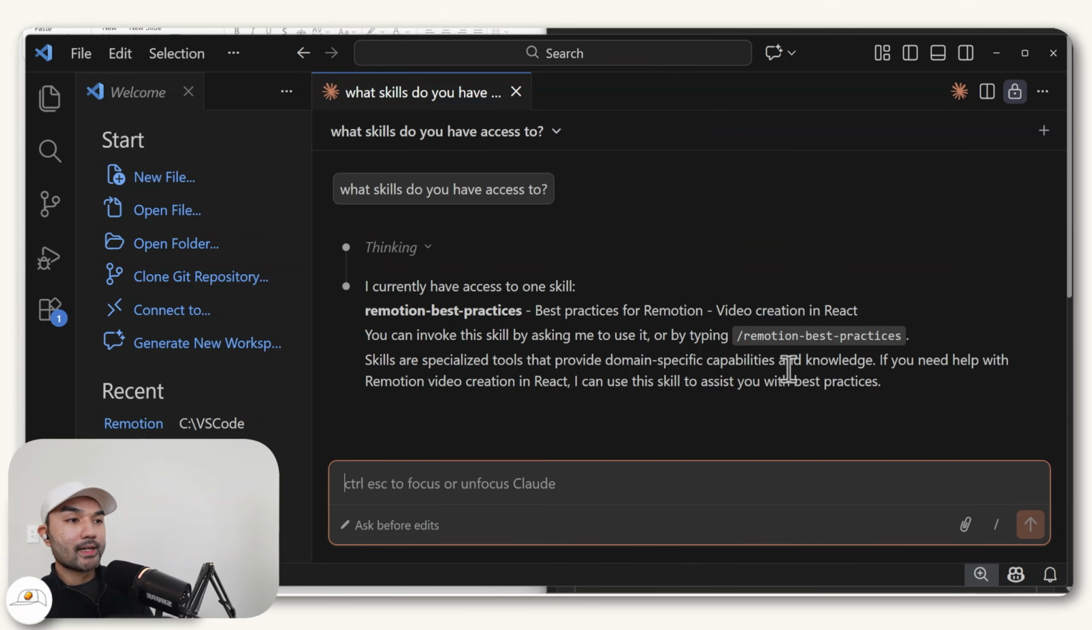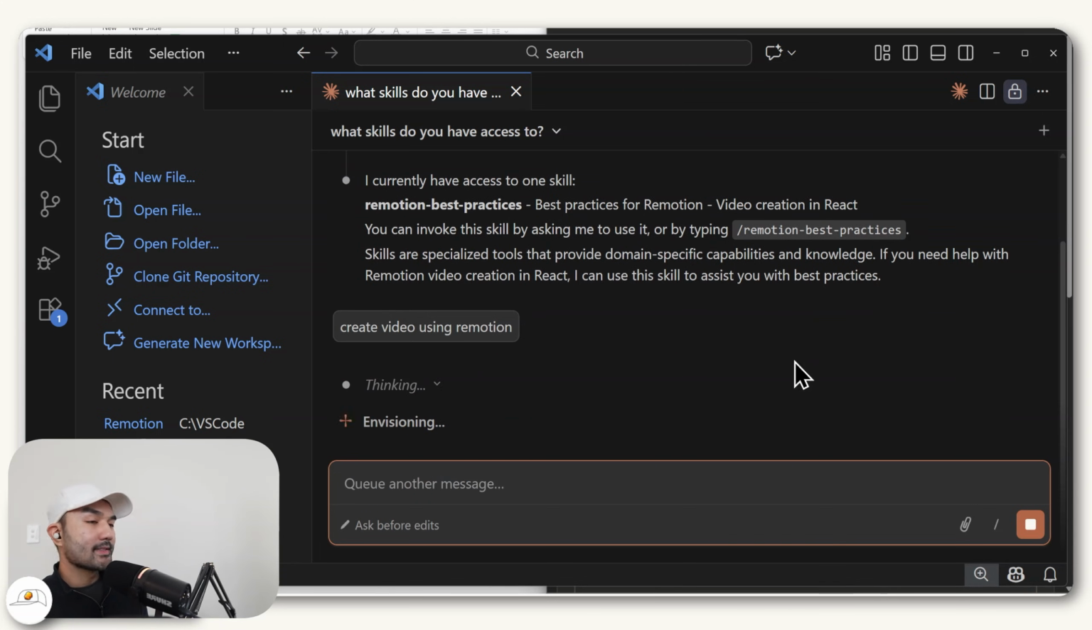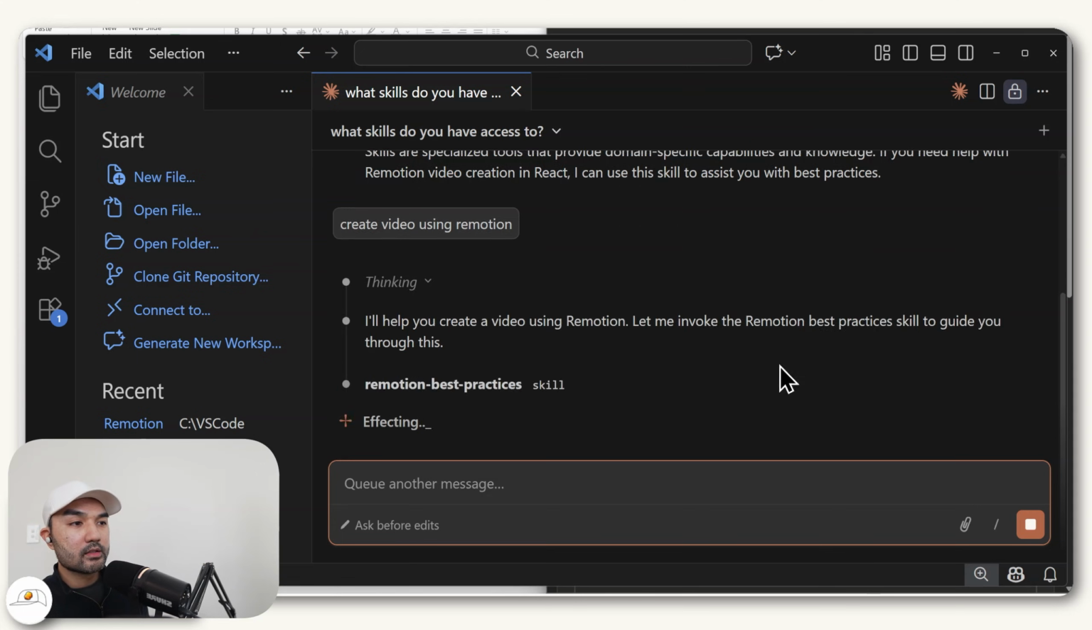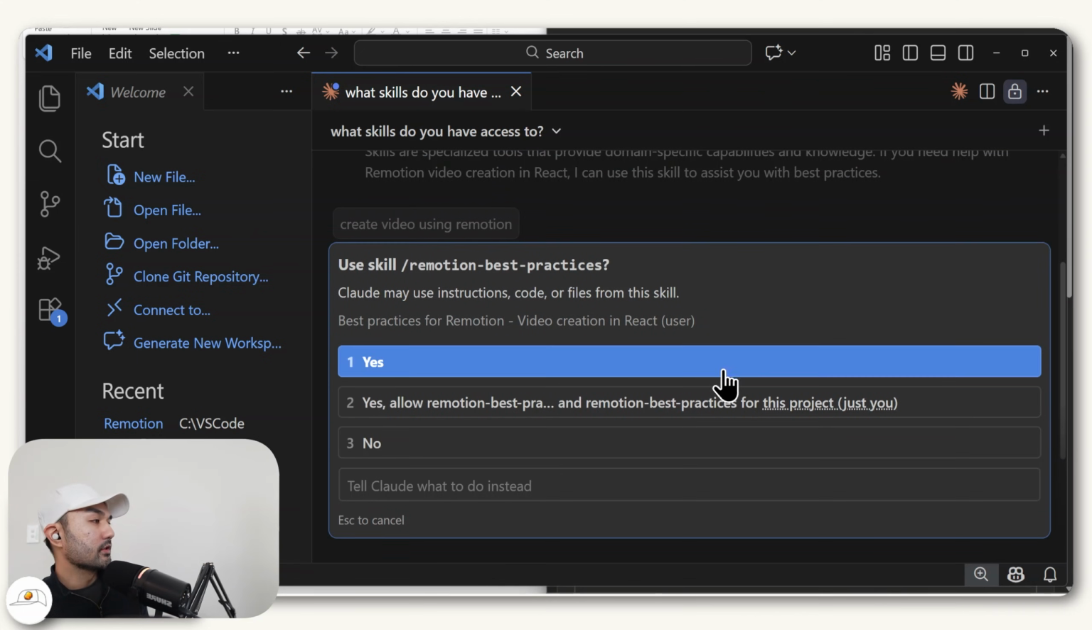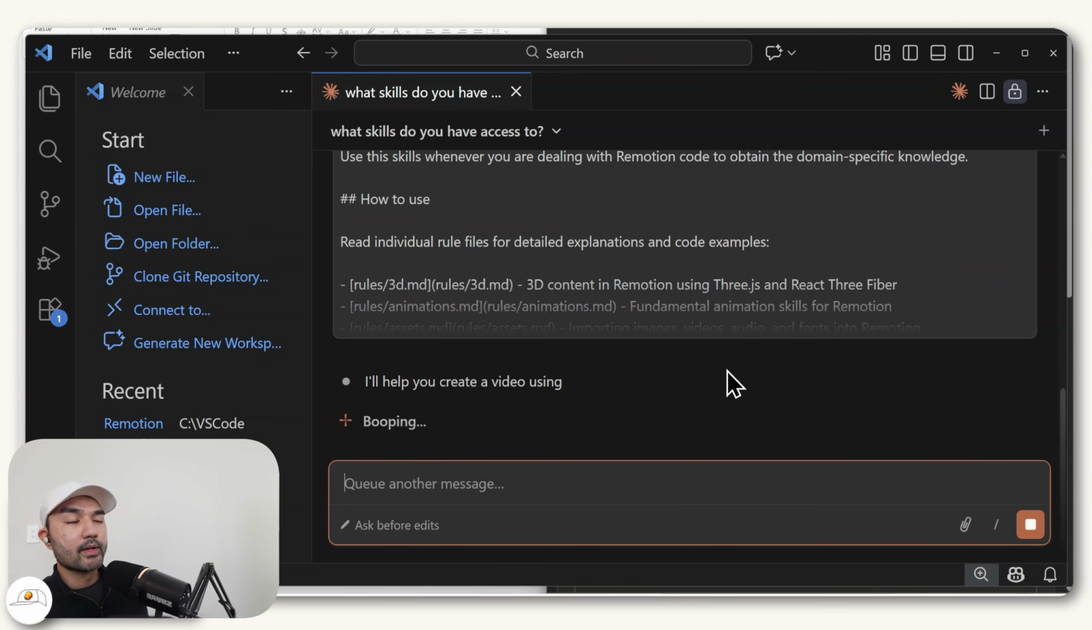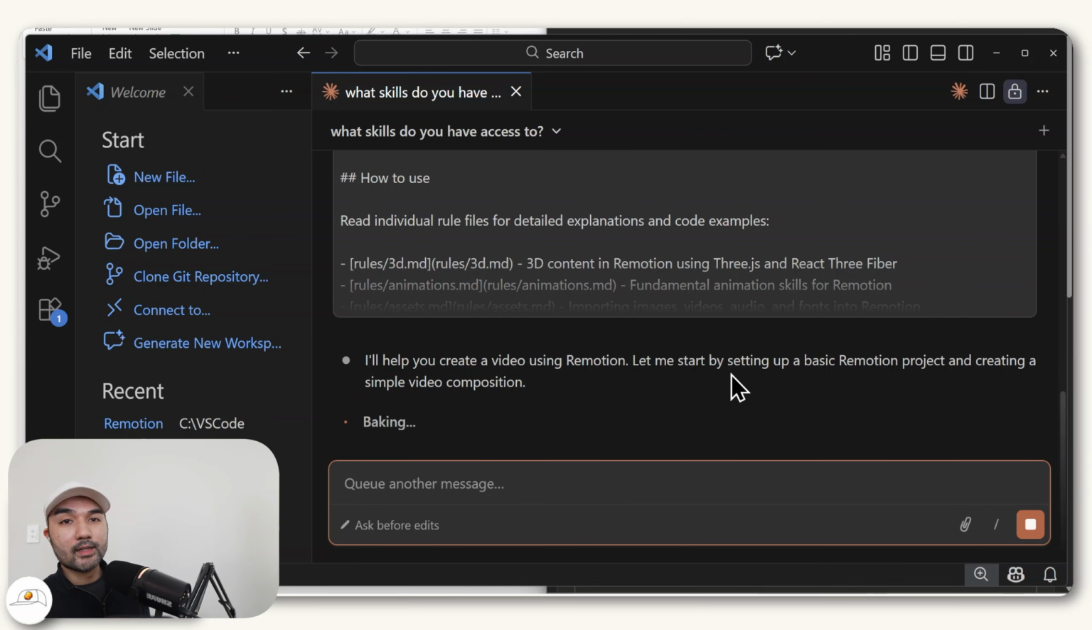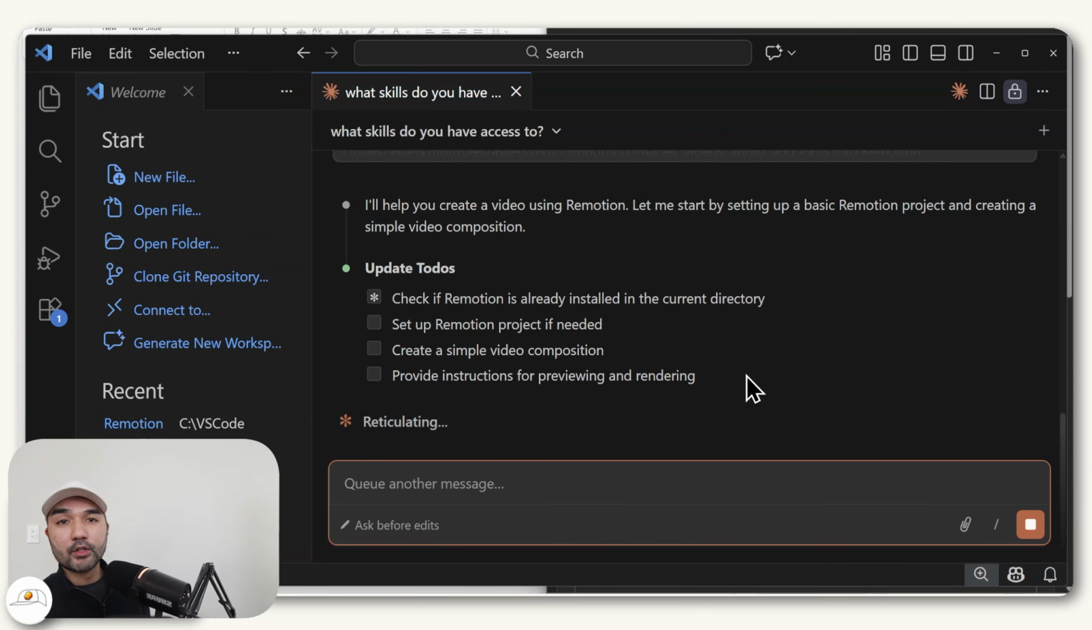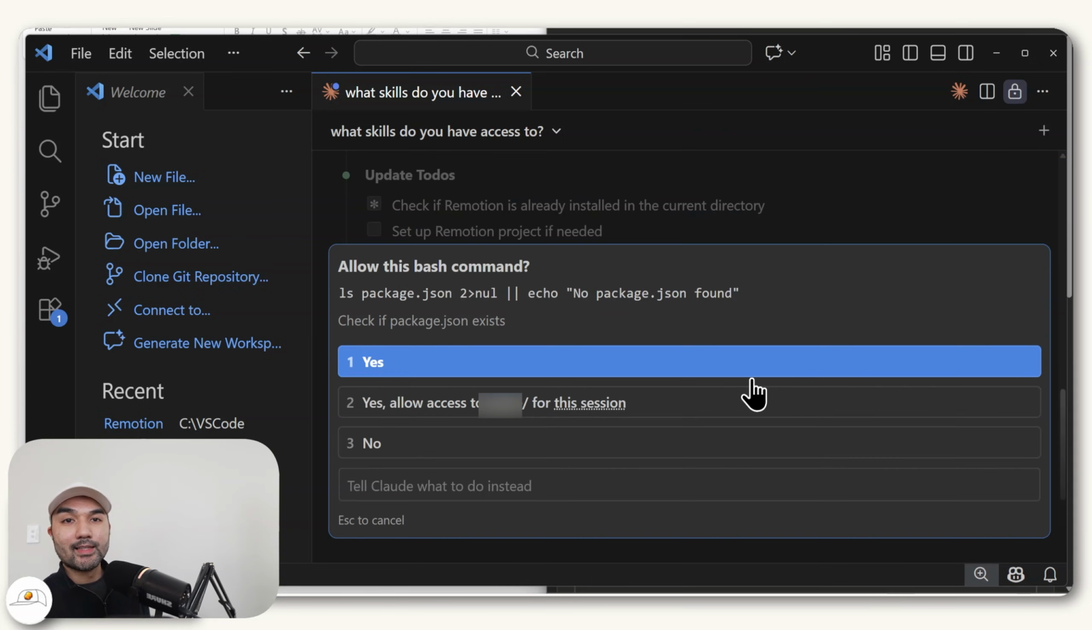But now for you to try out the Remotion plugin or skill, let's just prompt it with "create a video using Remotion," and it will probably ask me if it can use the skill itself. There you go. So you can just click yes here. And this, by the way, is what's great about Claude Code, is because every step of the way, it asks you these questions in order to make sure that the output it gives you is as correct as it can